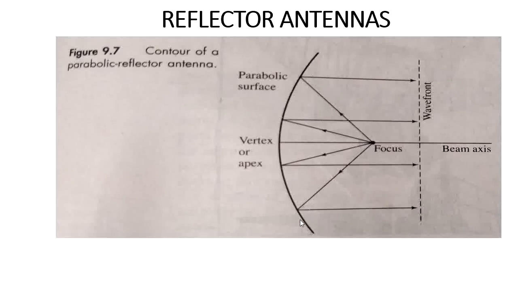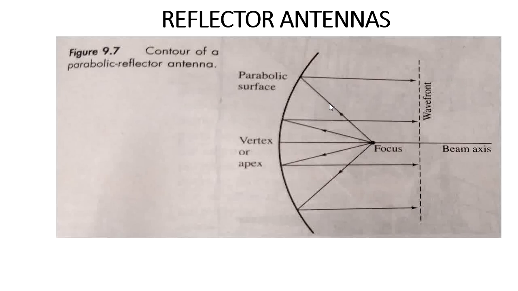If this is my parabolic antenna, I keep my source feed at the apex or vertex of the parabolic antenna, and this feed transmits radiation in all directions, depending on where we focus. Based on that focusing area, it transmits the radiation, emitting it in spherical form.